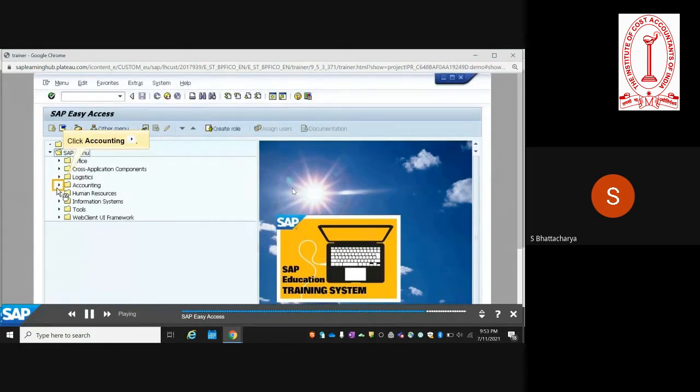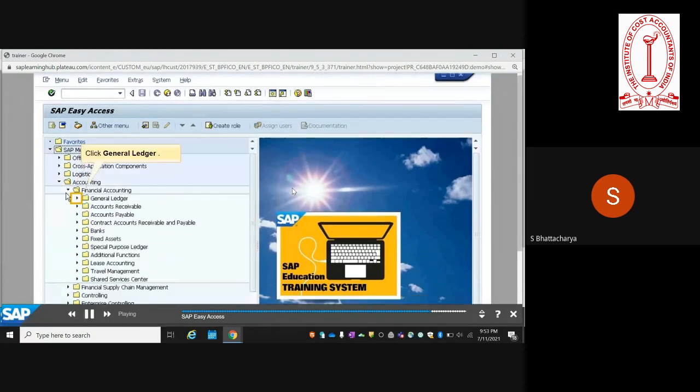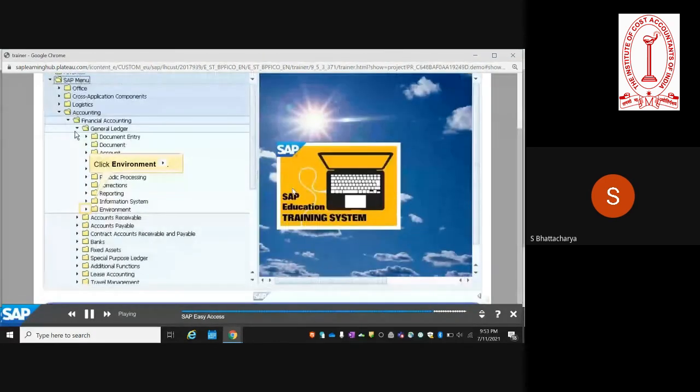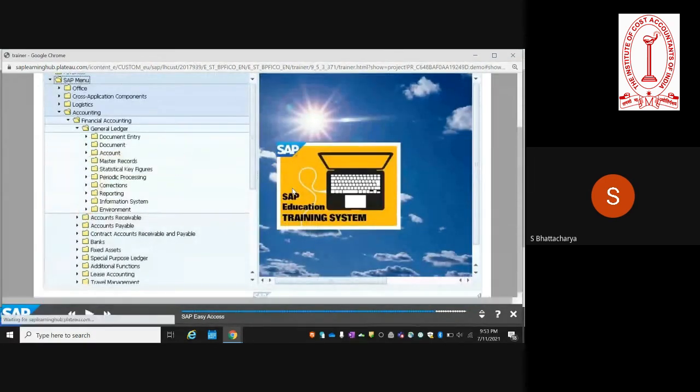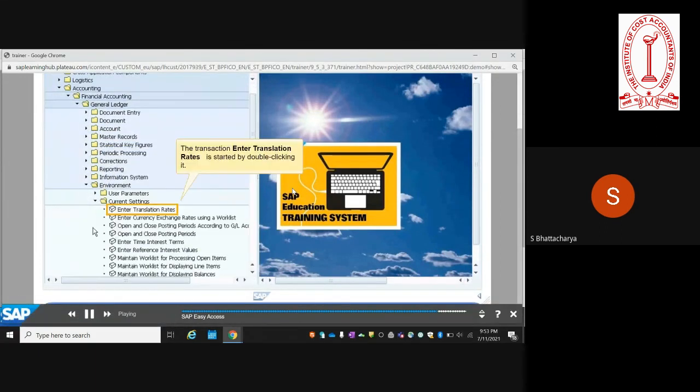So here, as a last check, we'll check the translation ratio. Again, you go to the financial accounting, general ledger, current settings. Now enter translation rates.